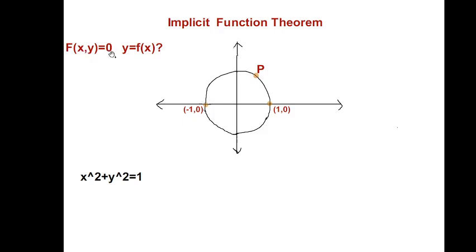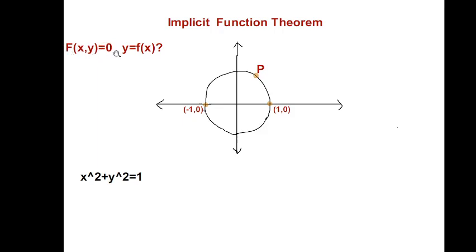So what this theorem is about is that suppose you have a relation of the form f of x, y equal to 0 where f is a continuously differentiable function. Then the implicit function theorem provides a condition under which this relationship can be written explicitly in the form y equal to f of x. So this is an implicit form. F of x, y equal to 0 means a relation between x and y.